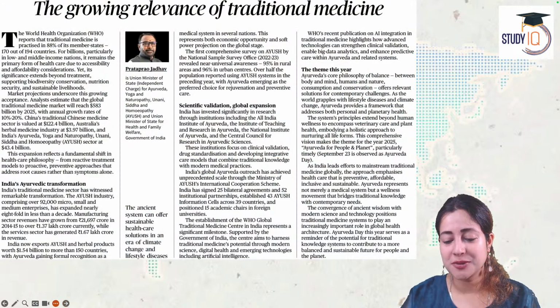Second article. Just like Dipesh was mentioning 2 minutes before, alternate medicine. Yes, it's a growing area in India, and this article is about the same thing. Once again, page number 6, editorial page: The growing relevance of traditional medicine.